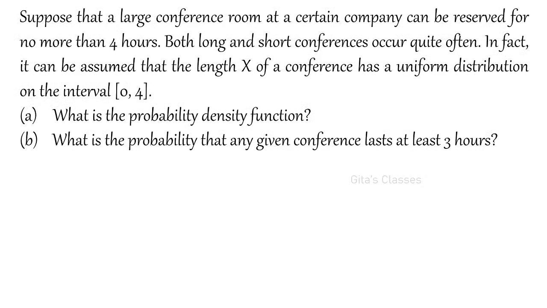So next one, we'll see some problems. Suppose that a large conference room at a certain company can be reserved for no more than 4 hours. Not more than 4 hours, you can say, or no more than 4 hours. Both long and short conferences occur quite often. In fact, it can be assumed that the length x of a conference, that is how much time it is taking, has a uniform distribution on the interval 0, 4.